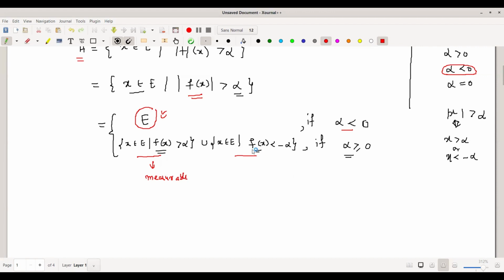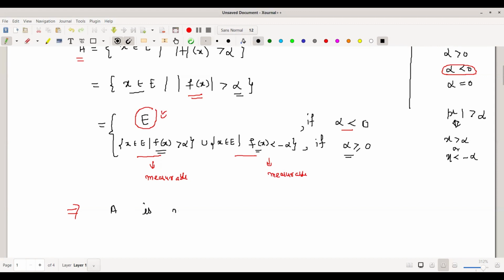And secondly, the second set is x in E for which f(x) is strictly less than minus alpha. We know our function f is measurable, so for every real number, this set is also measurable. And we know that a finite union of measurable sets is measurable. So as a whole, the union of these two is going to be measurable. Therefore, in both the cases, E is measurable and this set is also measurable. This means I can say my set A is measurable.